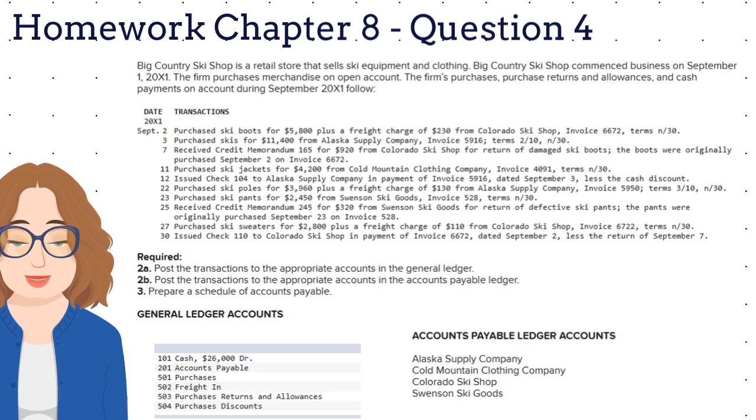On September 2nd, Big Country Ski Shop purchased ski boots for $5,800 plus a freight charge of $230 from Colorado Ski Shop, invoice $6,672, terms net 30 days. What is our journal entry? We debit purchases for $5,800 and debit freight for $230 and credit accounts payable for $6,030.